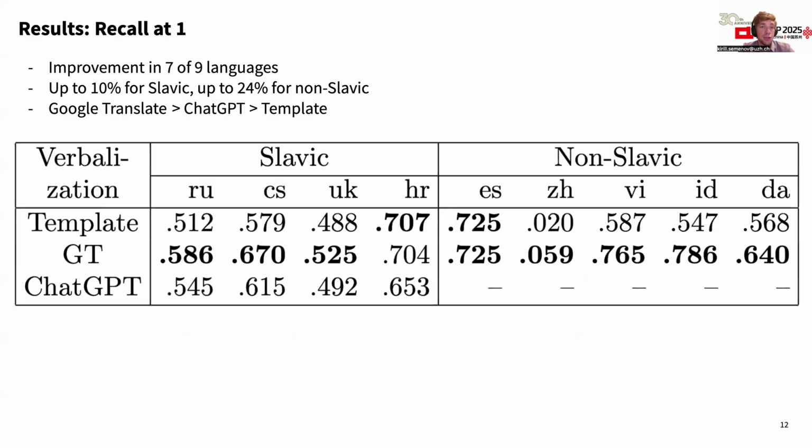So let's turn to the results. Firstly, let's look at the recall at 1. We can see that indeed the sentence-level translations of Google Translate or ChatGPT increase the performance in 7 out of 9 languages. The increase is up to 10% in Slavic and 24% in non-Slavic languages, and notably, Google Translate is consistently better than ChatGPT.